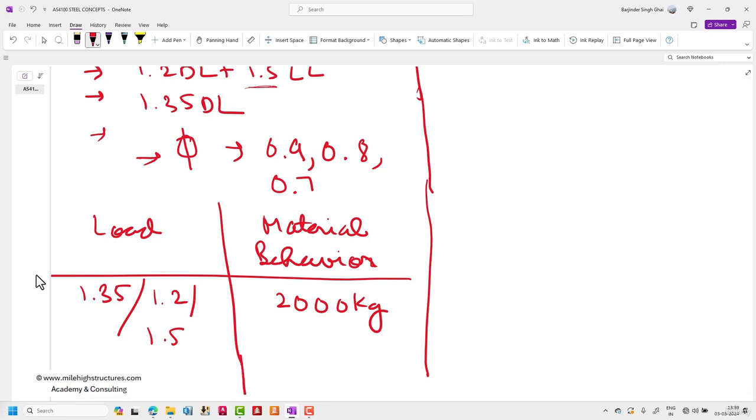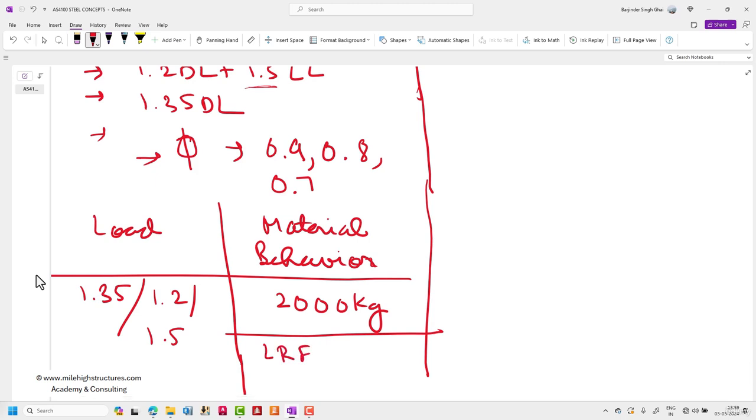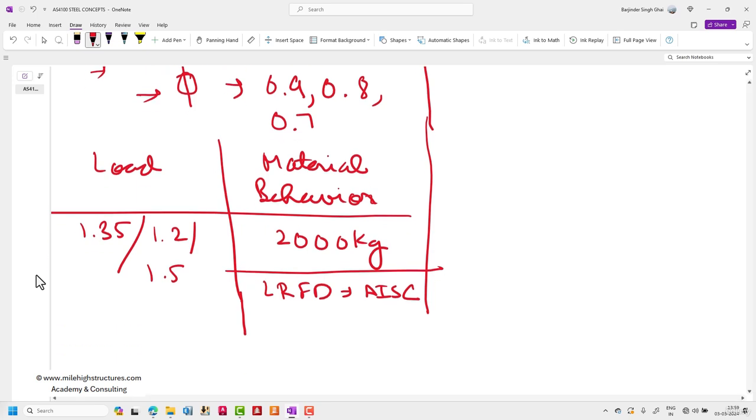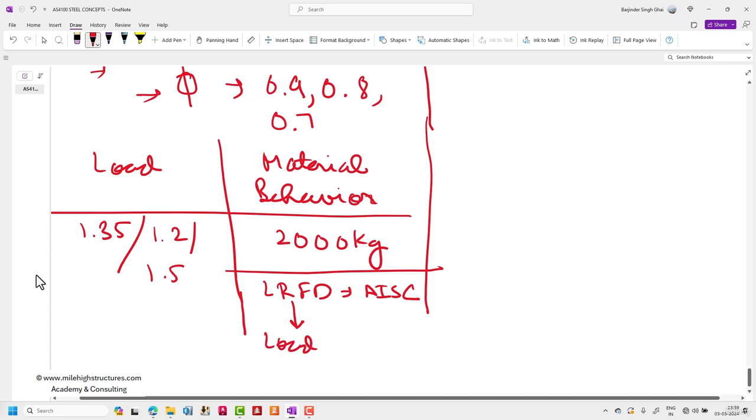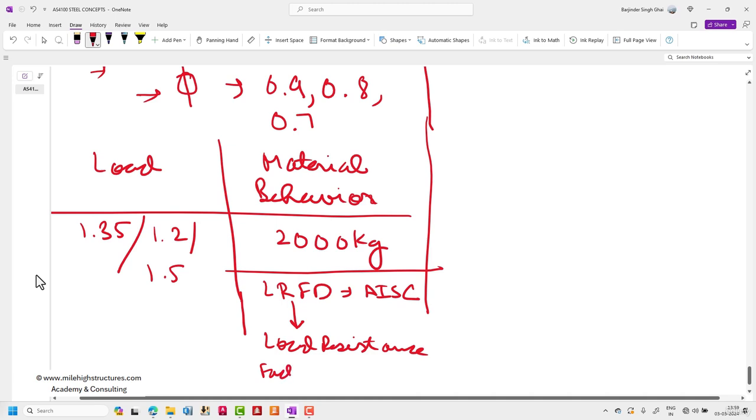So to deal with that, it was primarily first started in LRFD, that is load resistance factored design. That is a philosophy of the American standard, AISC 360. It means that the load is factored, and the resistance, that is the material strength, is also factored. So that is why it is known as LRFD.